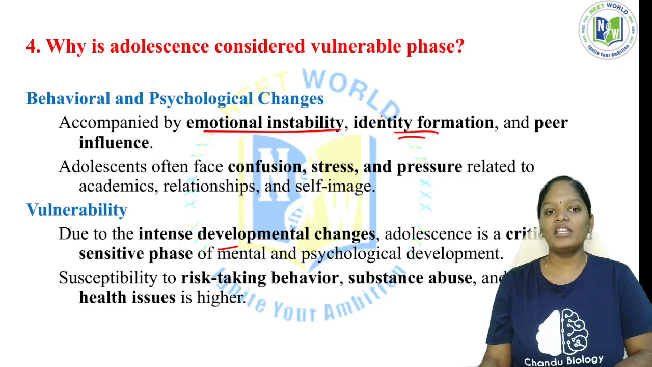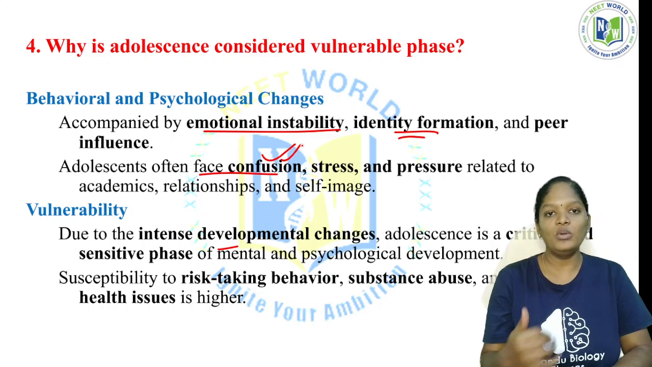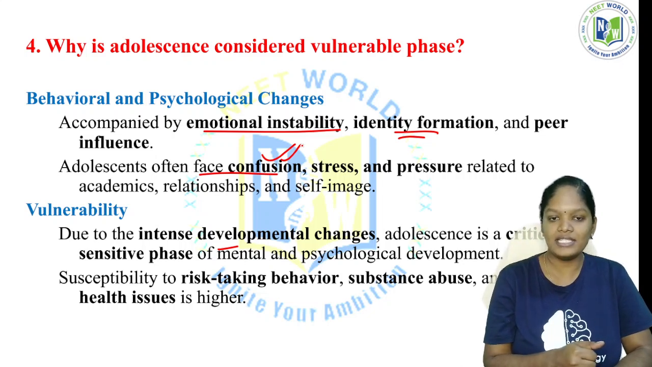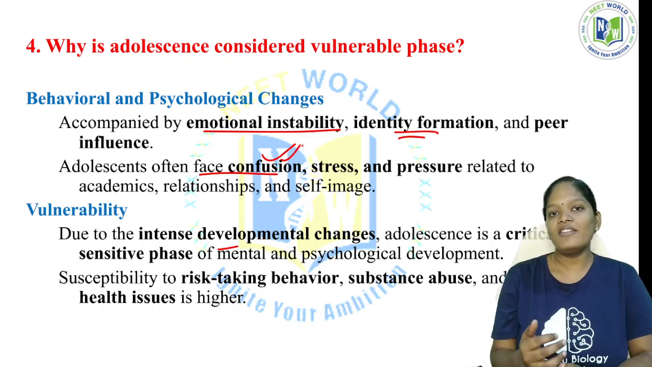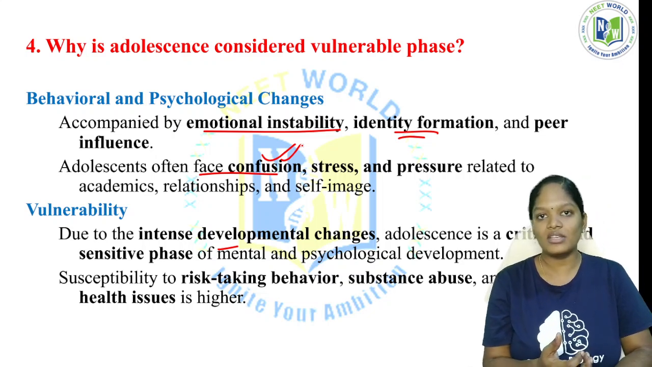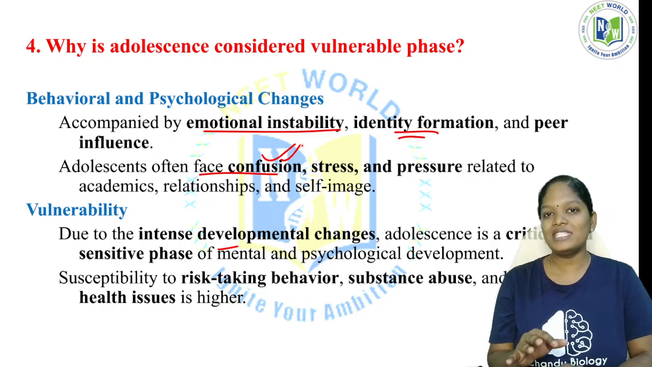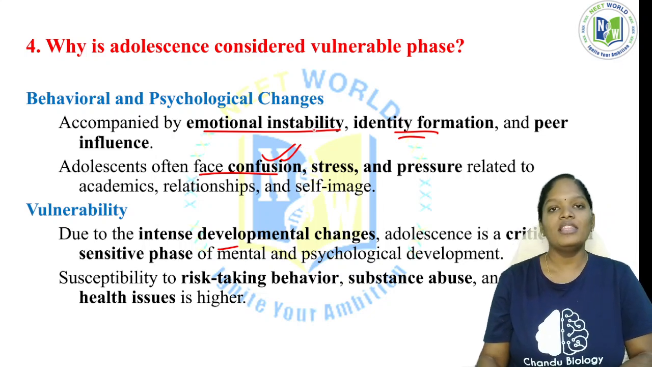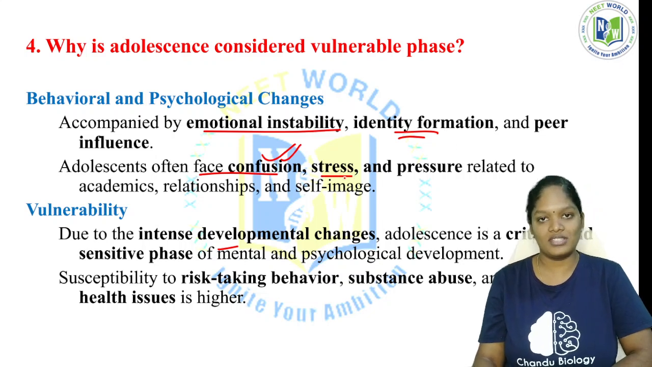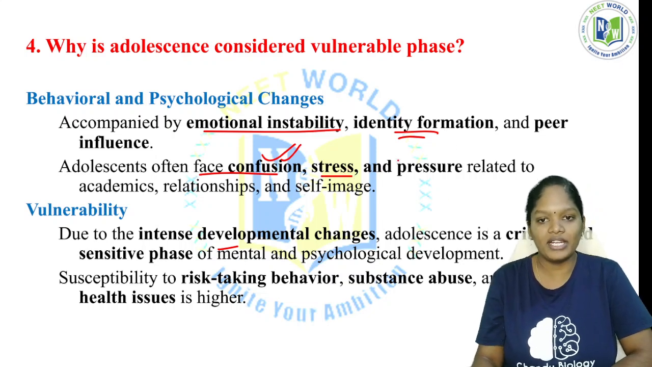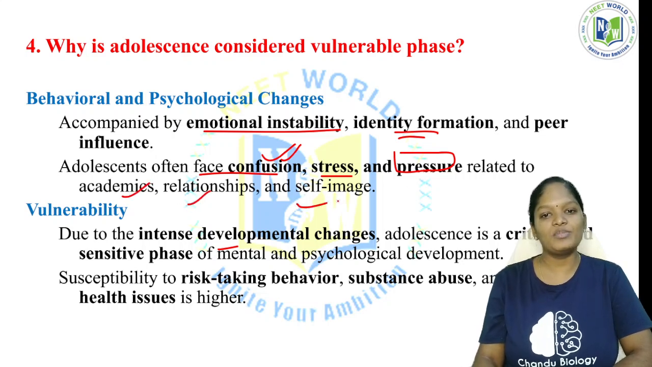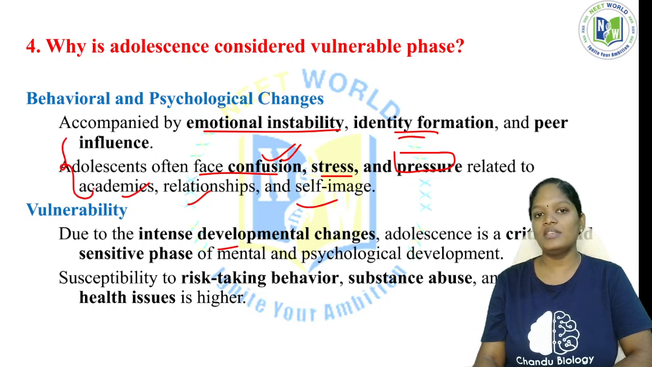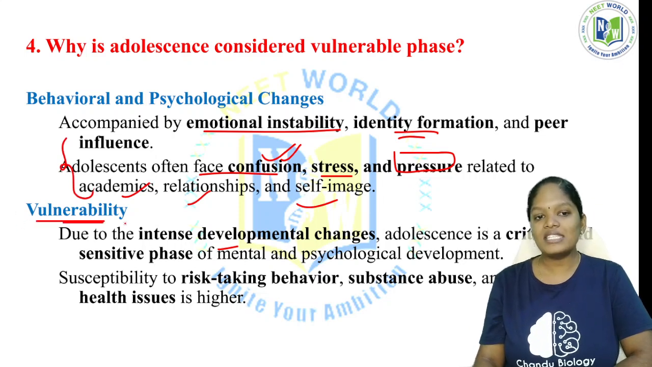And peer influence. Adolescents often face confusion. Those persons in the adolescent stage don't make proper decisions. They don't have that much emotional intelligence. They have emotional instability; they are not emotionally stable. They often face confusion and stress because of education, and pressure related to academics, relationships, and self-image. So all these are influencing factors. Why are we saying this is a vulnerability?